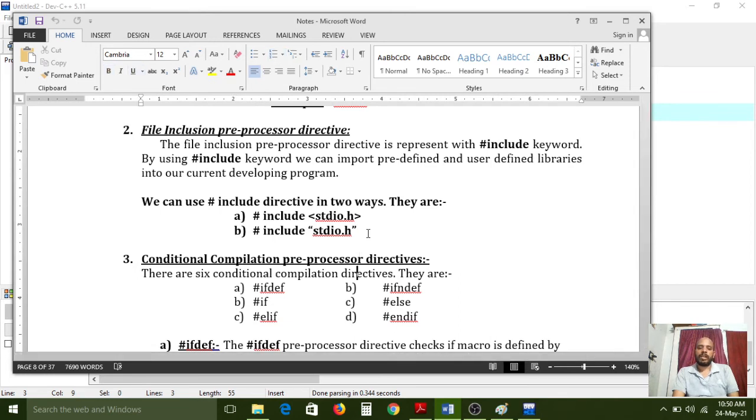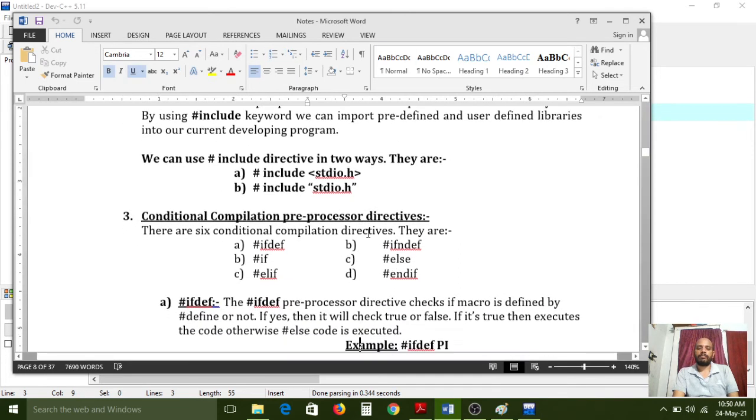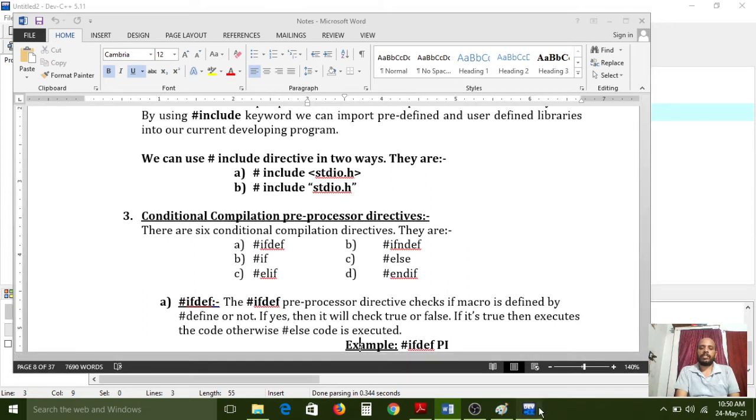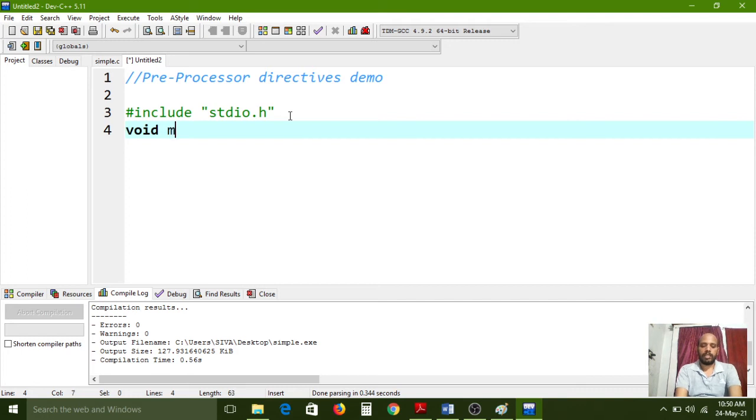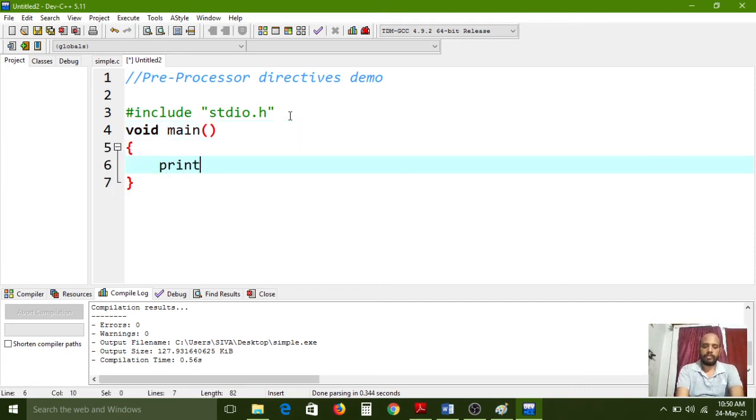Just now I showed it in the program. Understand? Is it working or not? Let us simply see. Void main, printf, hello world.